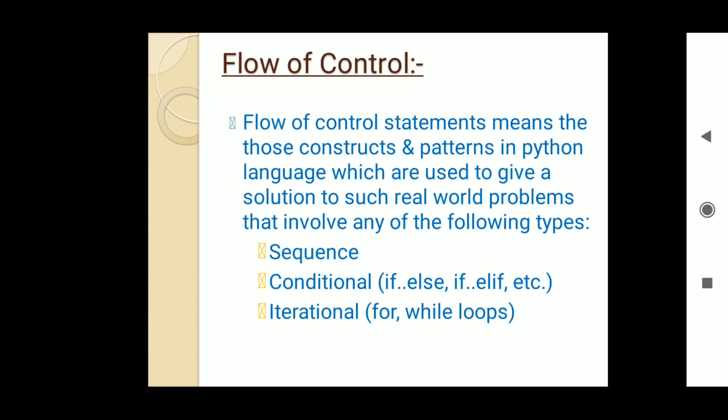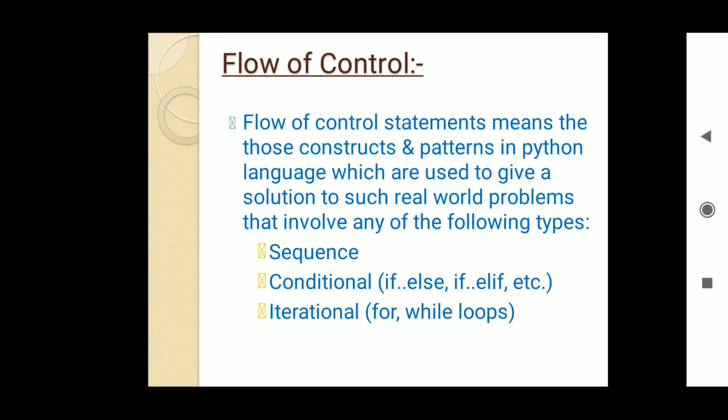First is sequence. Sequence is simply if we want to execute some statements one by one, means first statement, then second, then third, then fourth, and so on. This simply forms the sequence flow of control. Second one is the conditional one. The conditional one is the type of construct in which we want to execute some particular statements based on a specific condition. If that specific condition is true, then only we want to execute some statements.